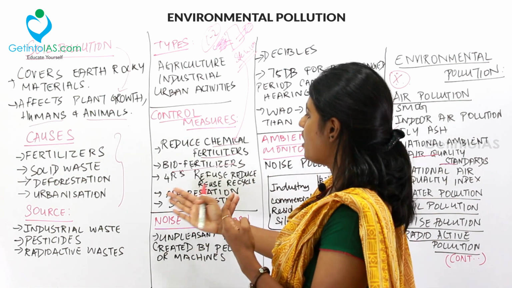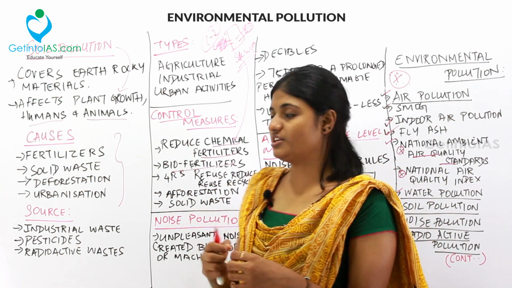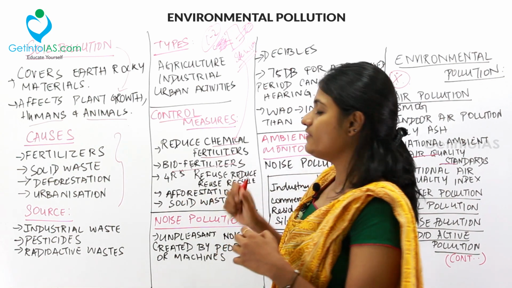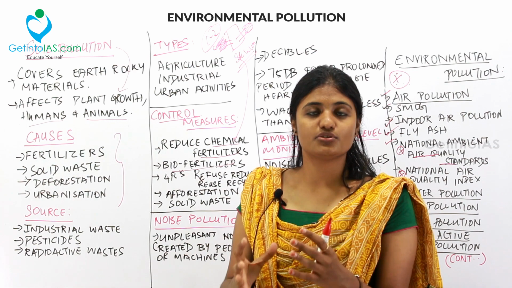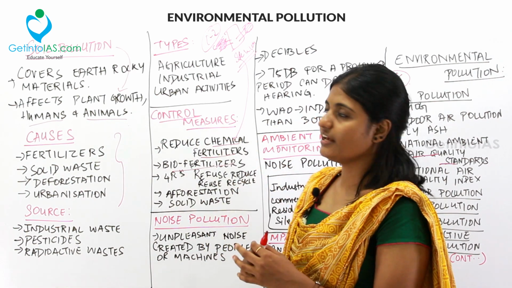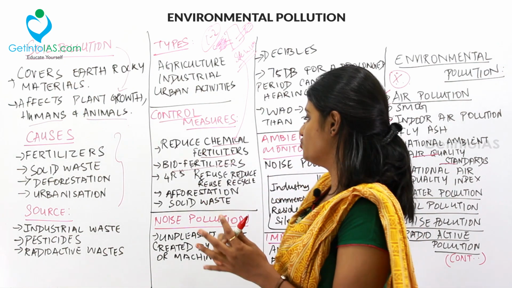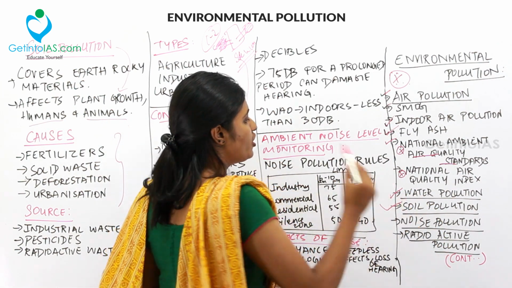And then moving to afforestation. Afforestation will hold the topsoil in position. And then moving to solid waste management. You should dump all the solid waste in the right place so that it does not degrade the soil. So these are the control measures taken to reduce soil pollution. So we're done with soil pollution. Let's move into noise pollution.